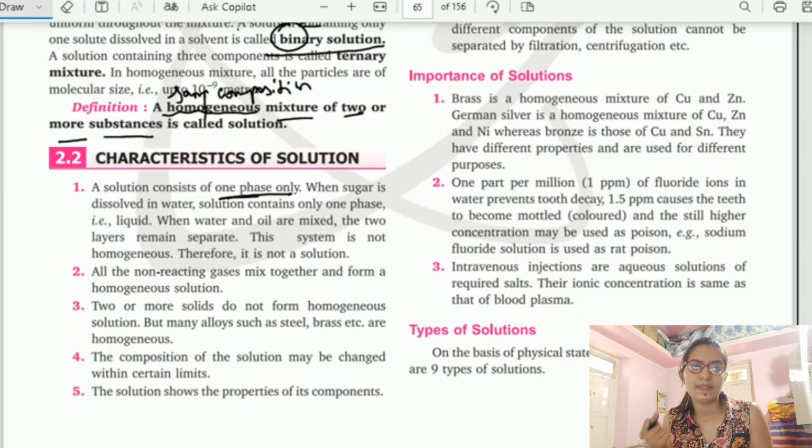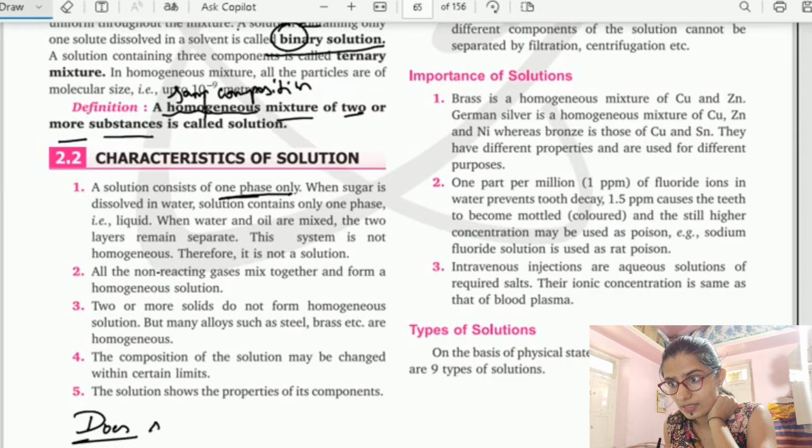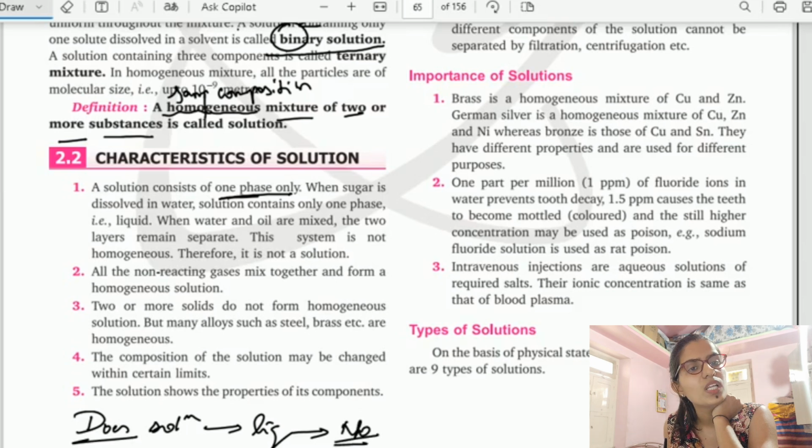Okay. So one more question arises here. Does the solution exist only in liquid form? The answer is no. The solution can exist in liquid, solid and gaseous form also.